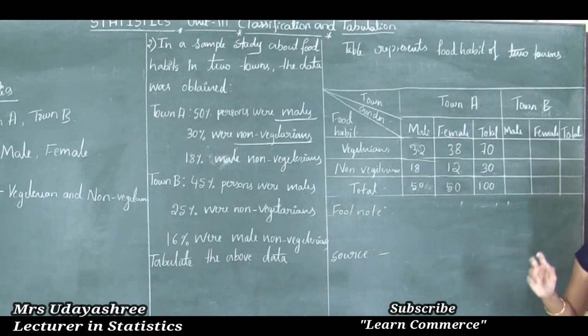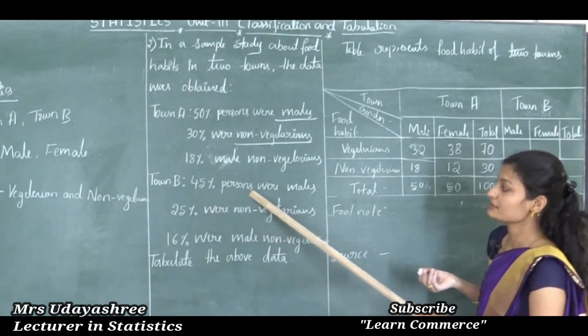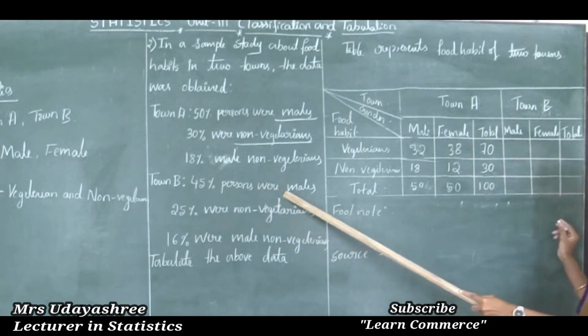Okay, next let's see town B. What about town B? See town B. So here the given information is like this: 45% of persons were males. So 45% of persons were males, in the sense what?